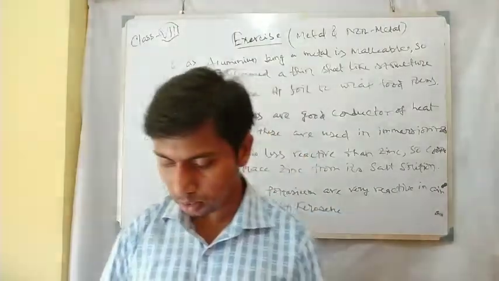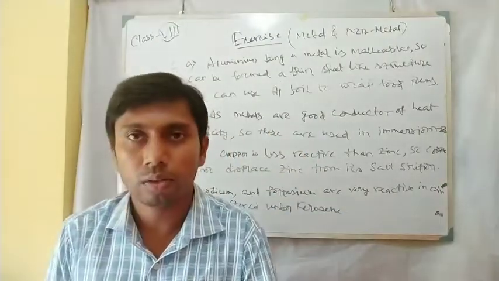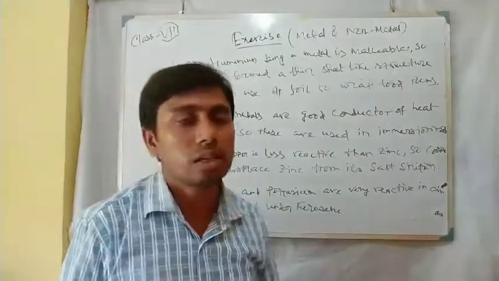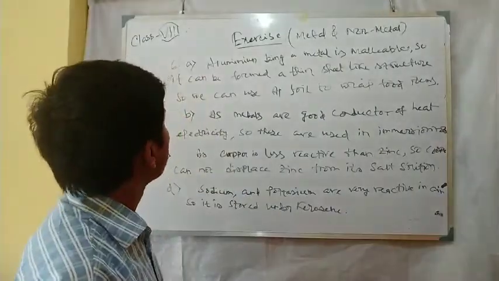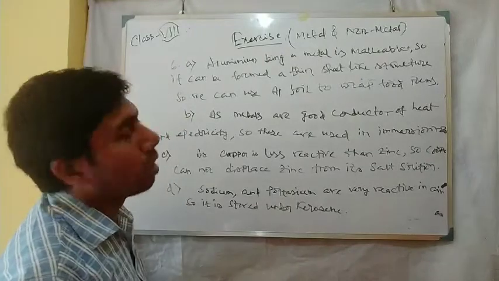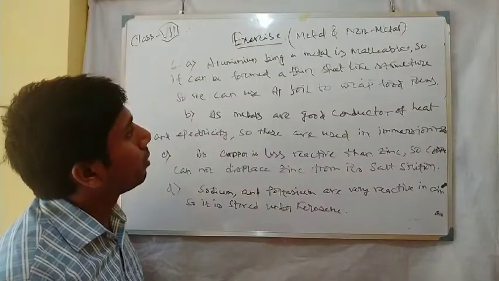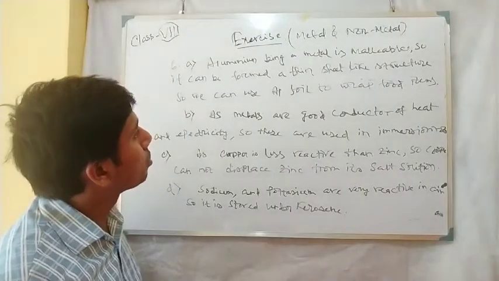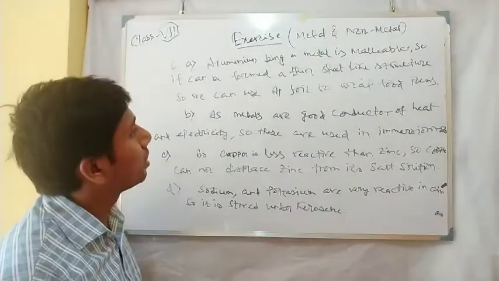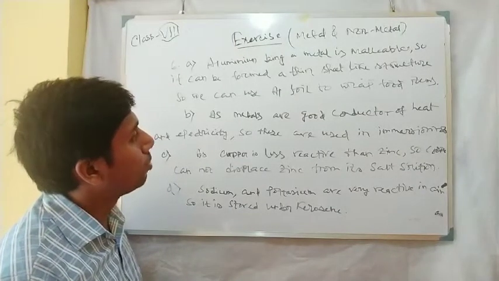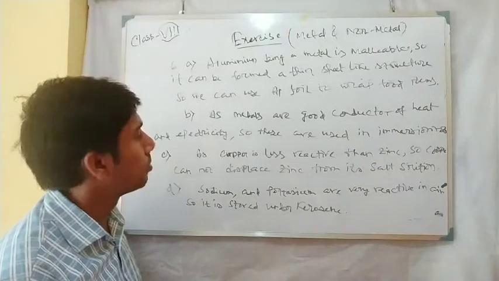Next, have you completed this part? Write it quickly. 6A, I am repeating these answers. Aluminium being a metal is malleable, so it can be formed into a thin-like structure. So we can use aluminium foil to wrap food items.